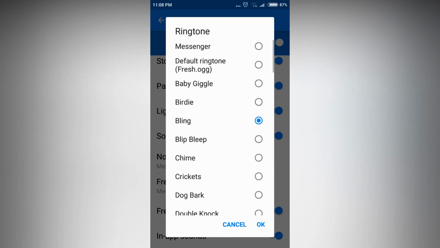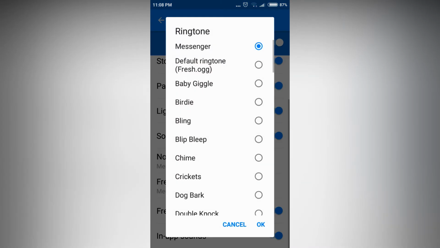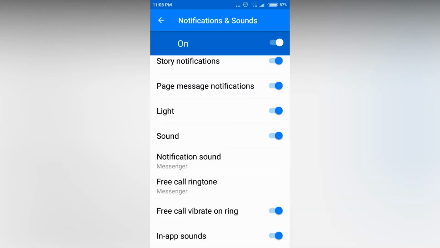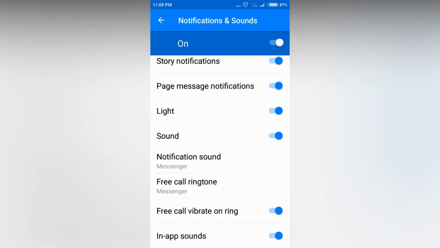When you are done, just click OK. So this was the notification sound, and you have the option to change your caller ringtone also, like this. When you are done, just click OK, and that's it, guys.